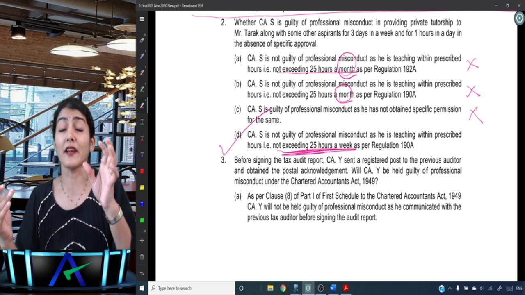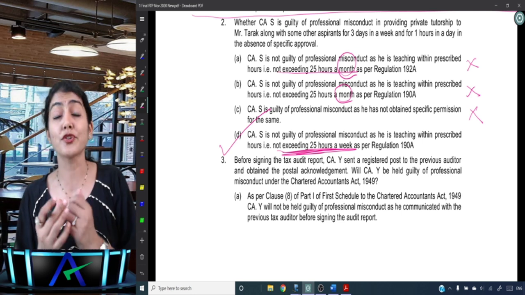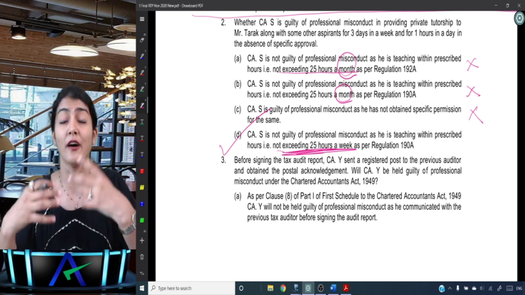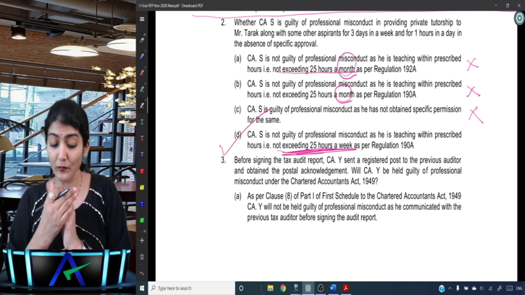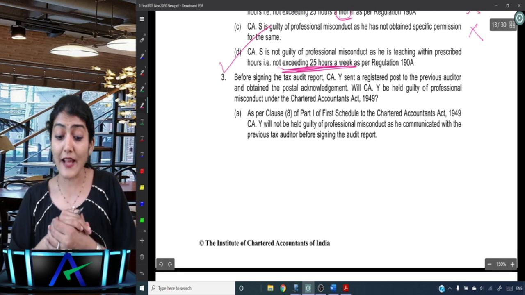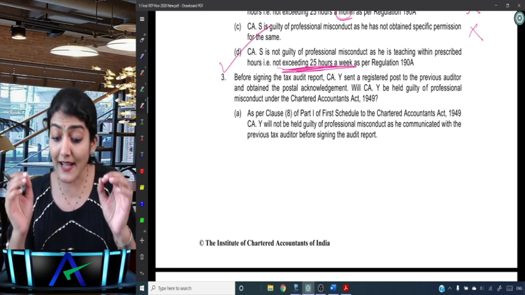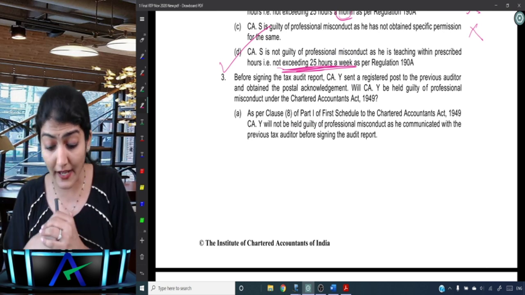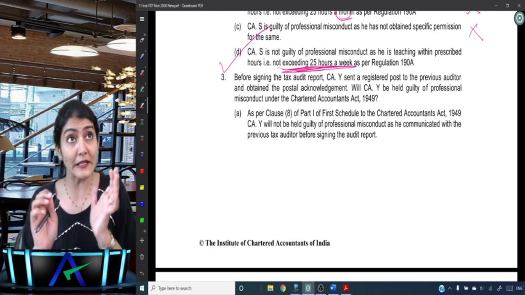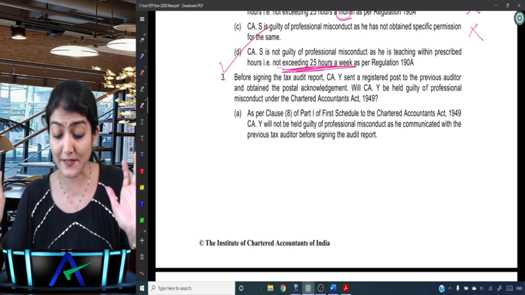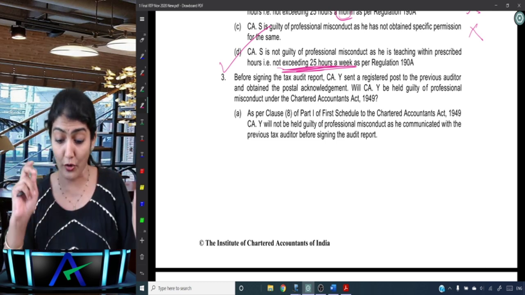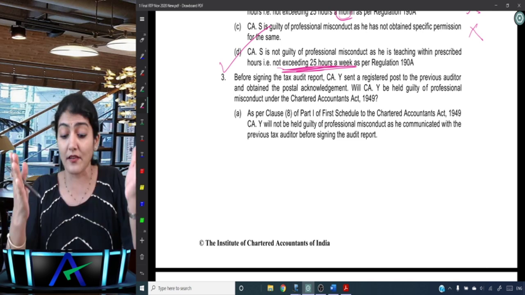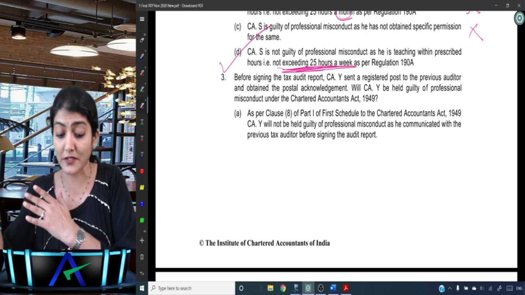25 hours a week, the direct teaching hours, and should not exceed 25 hours a week, the general and specific both put together for a practicing CA. Yes, next one. Before signing the tax audit report, Y sent a registered post to the previous auditor and obtained the postal acknowledgement. Right, so before signing the report, he did send a registered post and obtained a postal acknowledgement. Will CA Y be guilty of professional misconduct under the Chartered Accountants Act 1949?